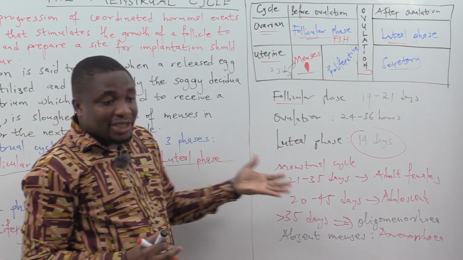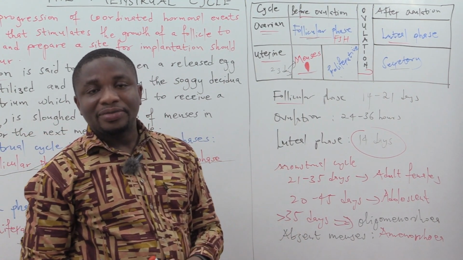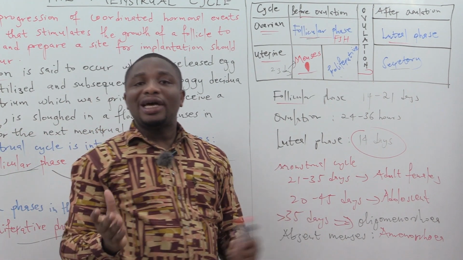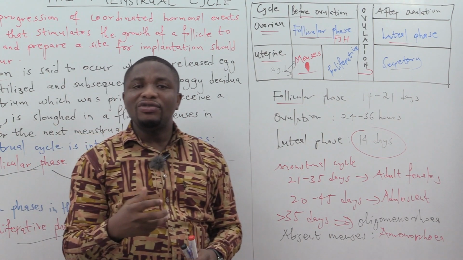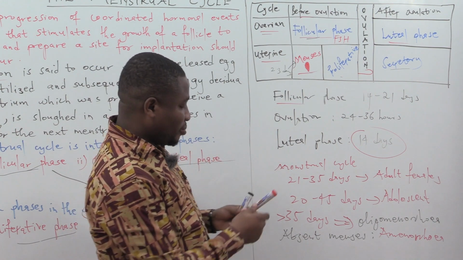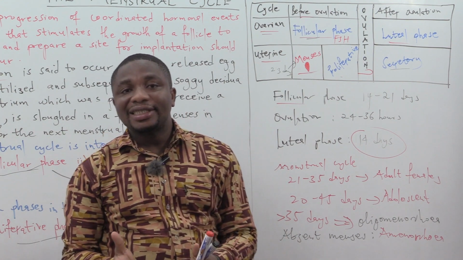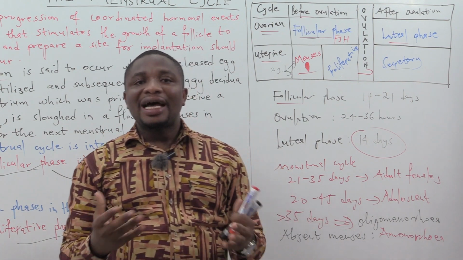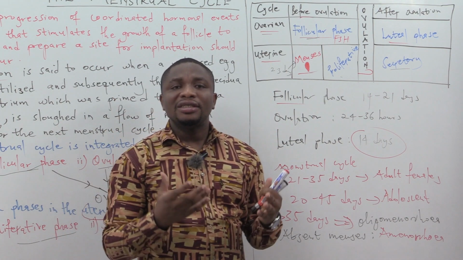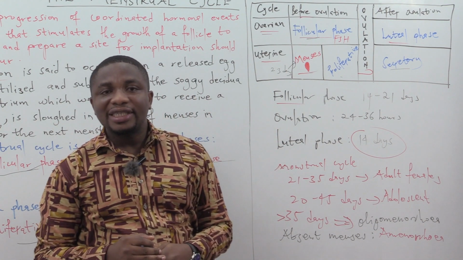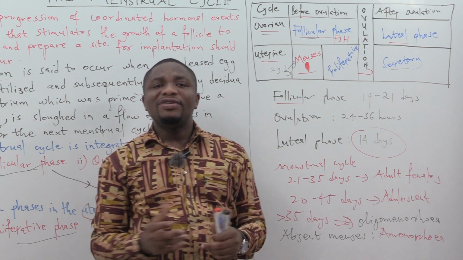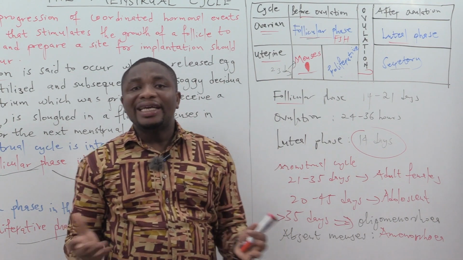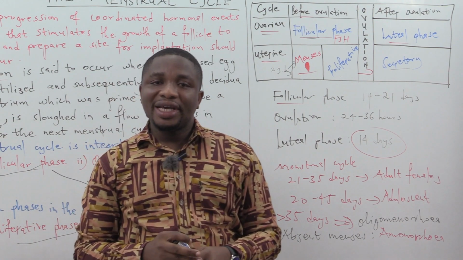Then the question is, what is the length of the menstrual cycle? That is going to be dependent on who you are looking at. The WHO defines adolescents as individuals aged from 10 to 19 years, defines the youth as individuals aged from 15 to 24 years, and defines young people as individuals aged from 10 to 24 years.